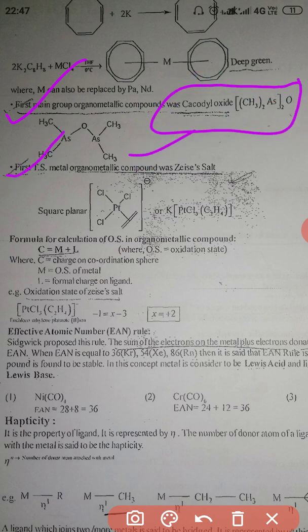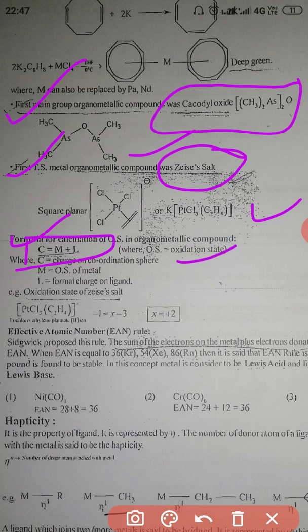The first transition metal organometallic complex is Zeise's salt, and the formula is K[PtCl3(C2H4)]. A very important formula for calculation of oxidation state in organometallic compounds: C equals M plus L, where C is the charge on the coordination sphere, M is the oxidation state of the metal, and L is the total charge on the ligands. Here the calculation is done for the oxidation state of Zeise's salt, and you have to remember this formula.